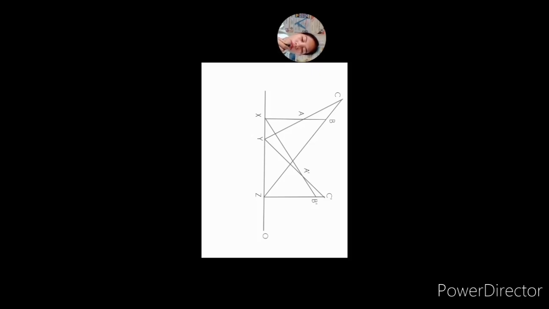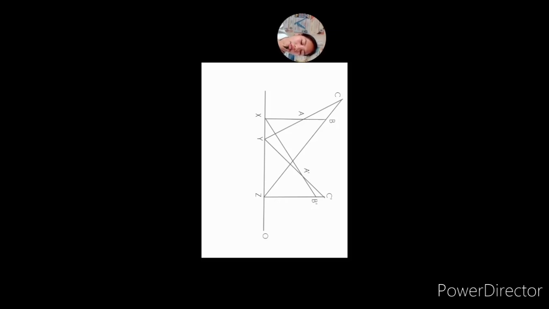Then we have line O with points X, Y, and Z. So take note that X, Y, and Z are collinear points because they are lying in a single line, which is line O. So these two triangles are perspective from a line, since the corresponding sides of those two triangles meet at the collinear points on line O. So for example, line AC and side C prime A prime meet at point Y. Then the sides AB and A prime B prime meet at point X. Then lastly, CB and C prime B prime meet at point Z, that is, these three points are collinear in this line.